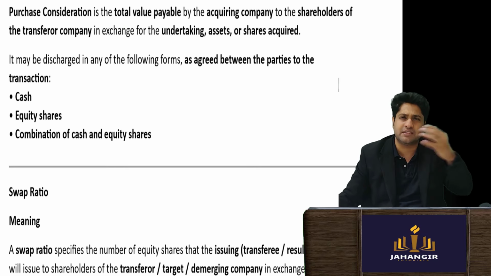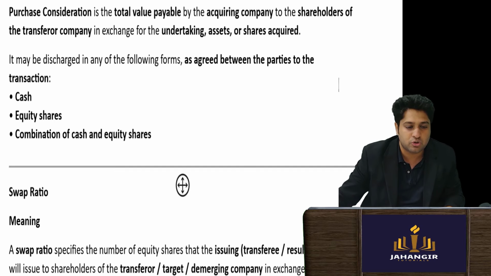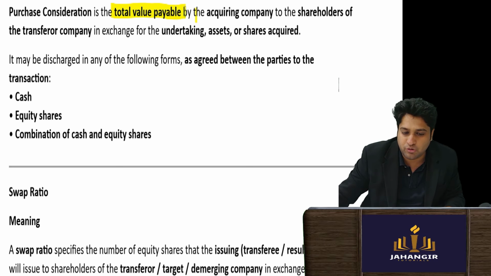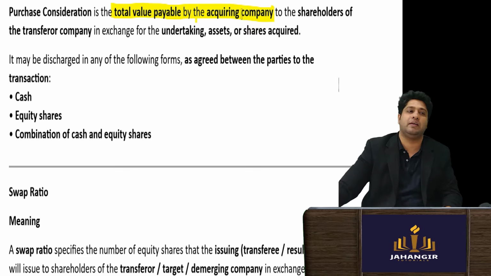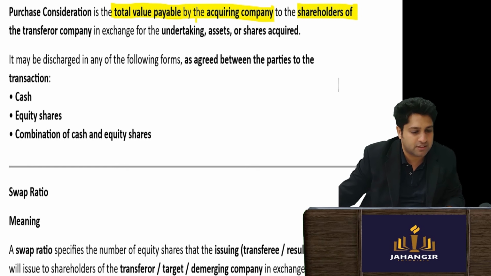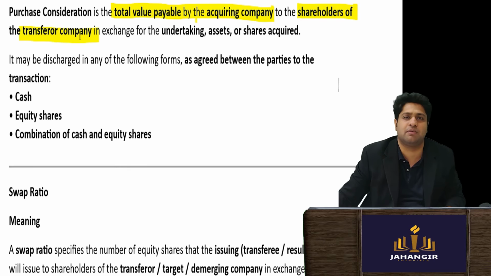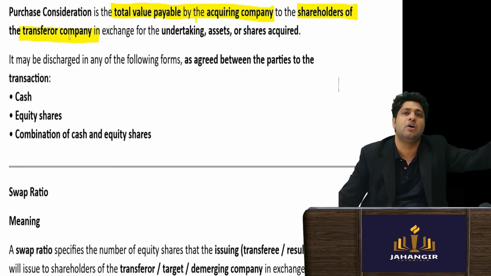When we purchase, how much money are we giving? Purchase consideration will always be paid by whom? It is a value payable by the acquiring company. And to whom will we pay? We'll pay to the shareholders of the target company, or the transferor company, because they are giving their shares in return. What are we giving them?